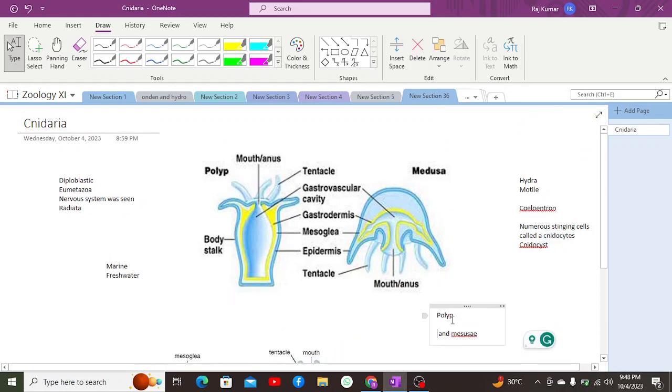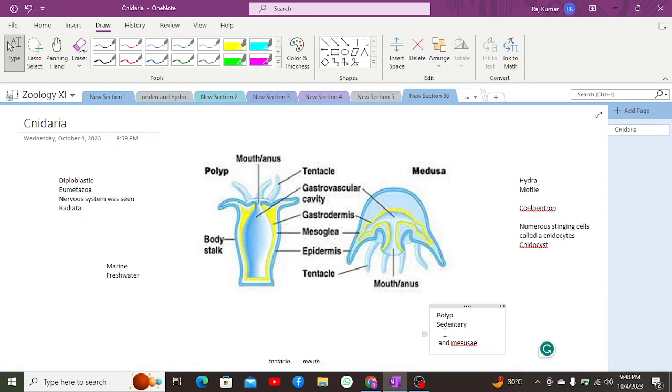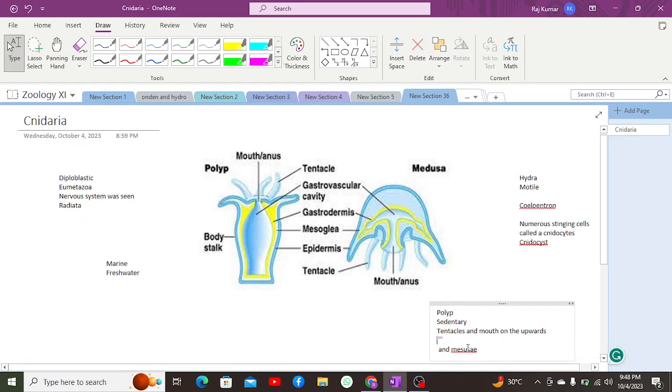Polyps are basically sedentary cnidarians. Sedentary means sessile. These are not moving. Apart from which, they have their tentacles and mouth on the upward side.